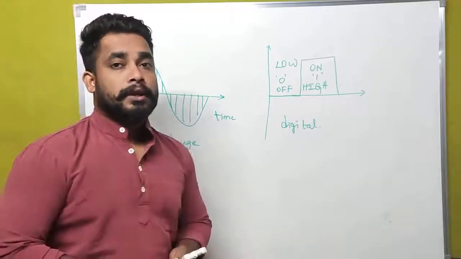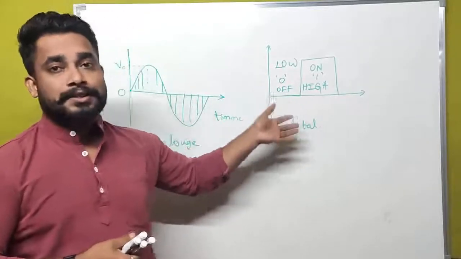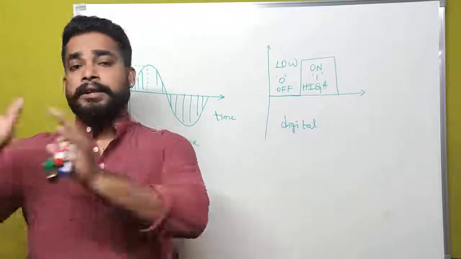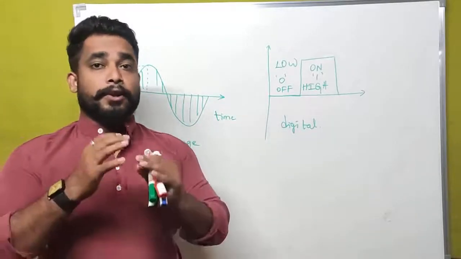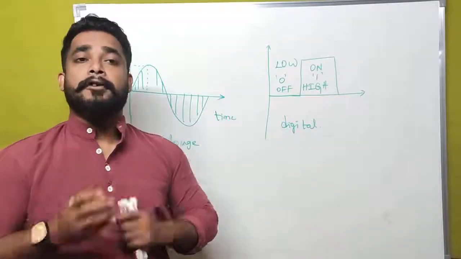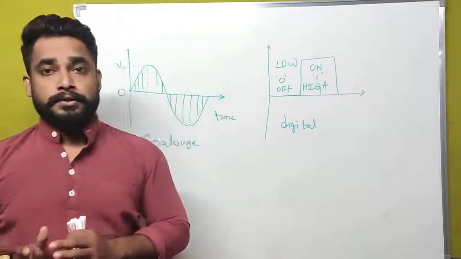Using this binary system, using digital electronics, we have a completely different concept called logic gates. And this binary system is used in every computer, in every microcontroller and microprocessor.